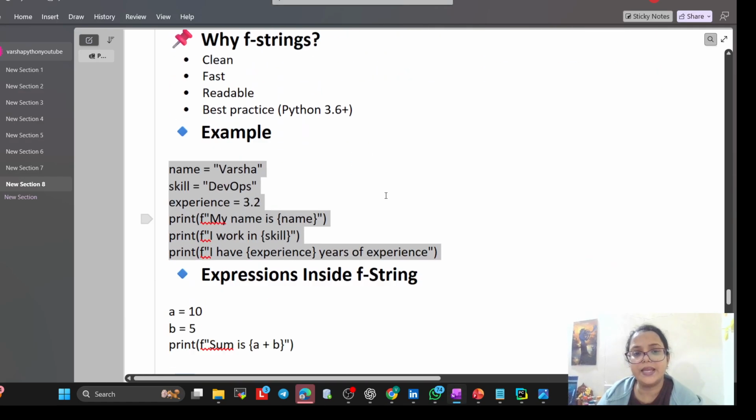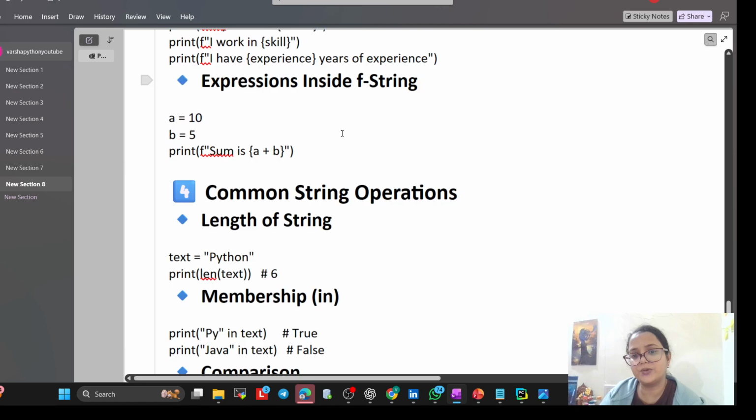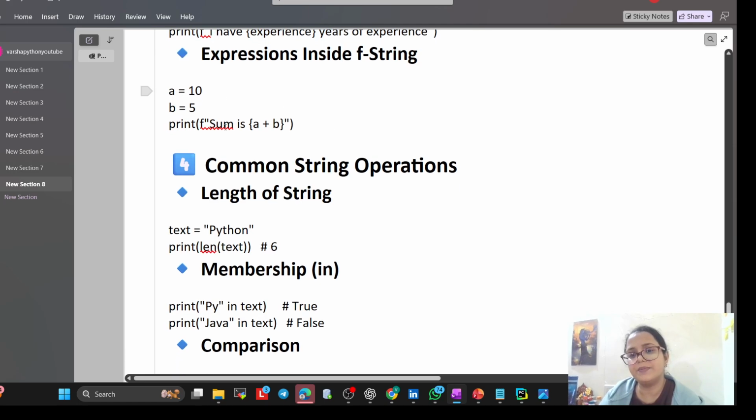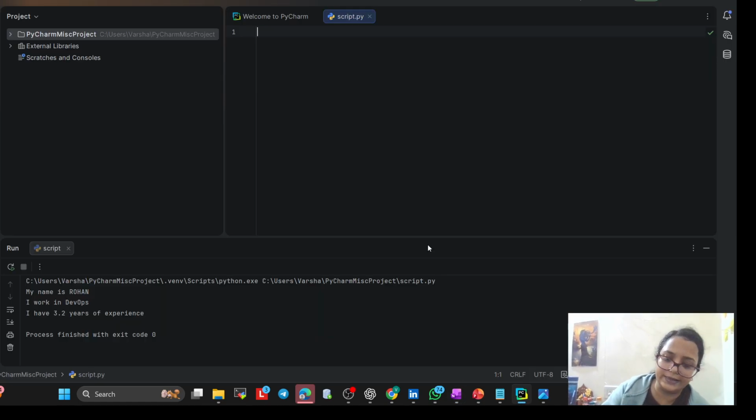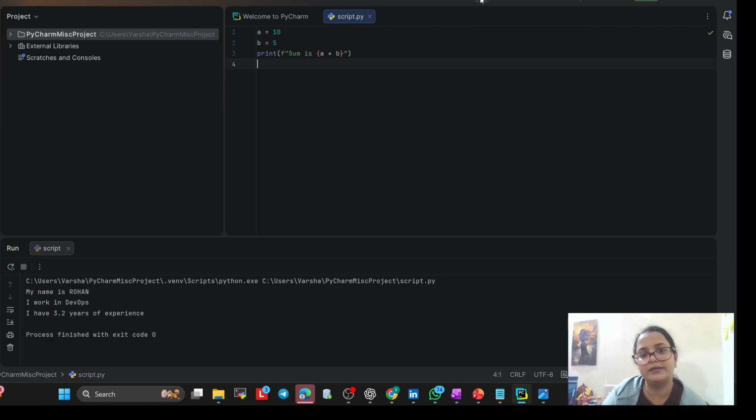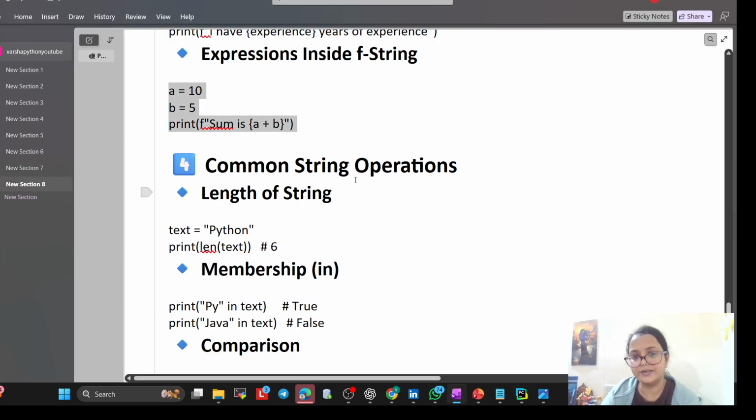Now F string we have seen, expression also we have seen. See, sum: now it will show sum of a plus b is 15. Let me show you. Remove this and write this and run it. What is it saying? The sum is 15. So this is F string. I hope you understand.